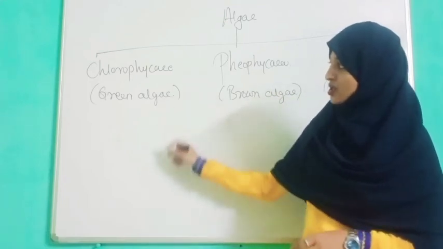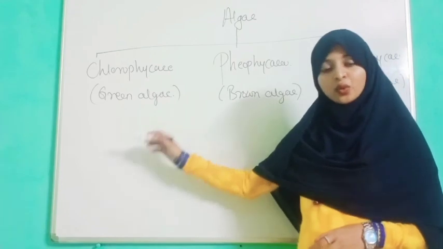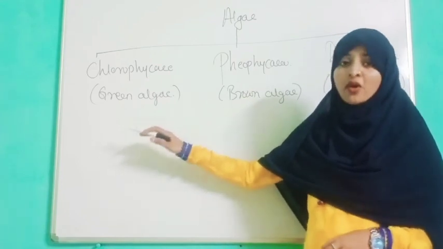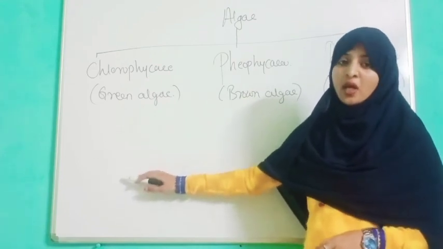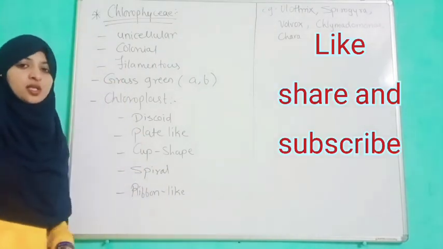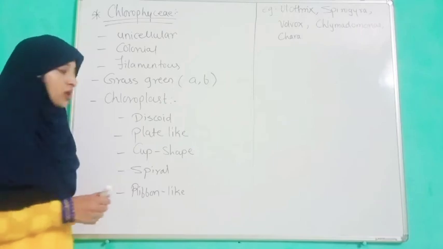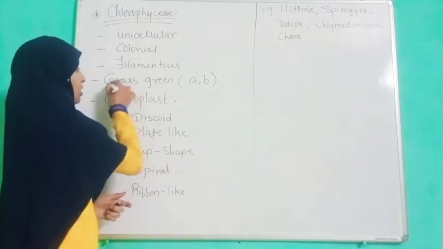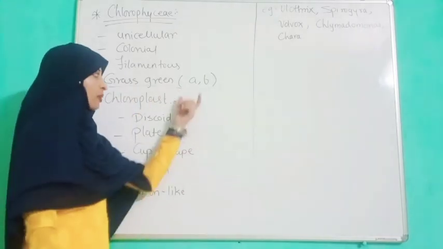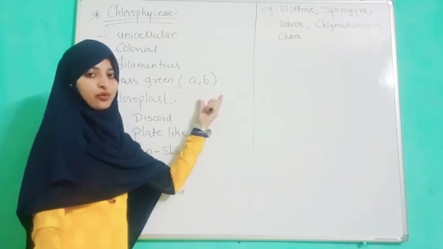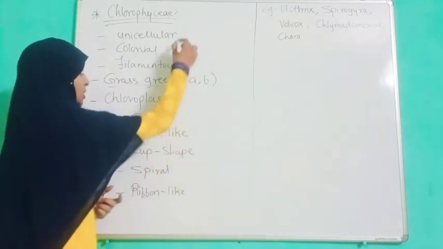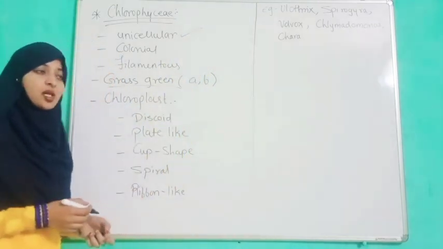We are going to discuss some characters of Chlorophyceae, how they reproduce and which spores they form. Chlorophyceae is a green algae, grass green due to the presence of chlorophyll pigment A and chlorophyll pigment B. They are unicellular, made up of one cell.